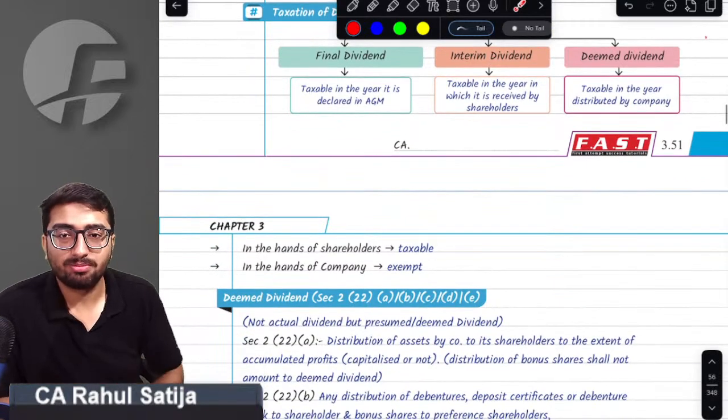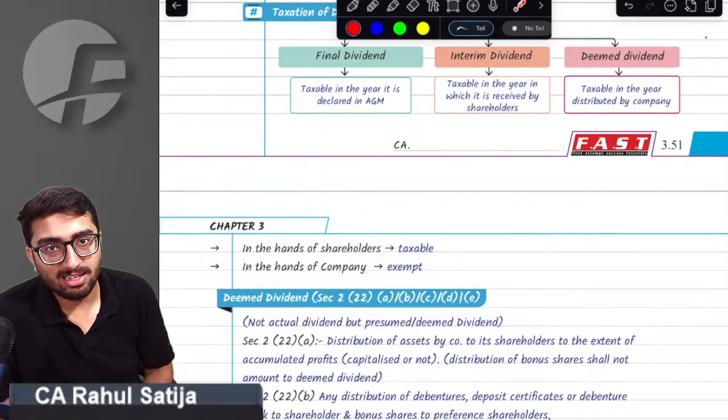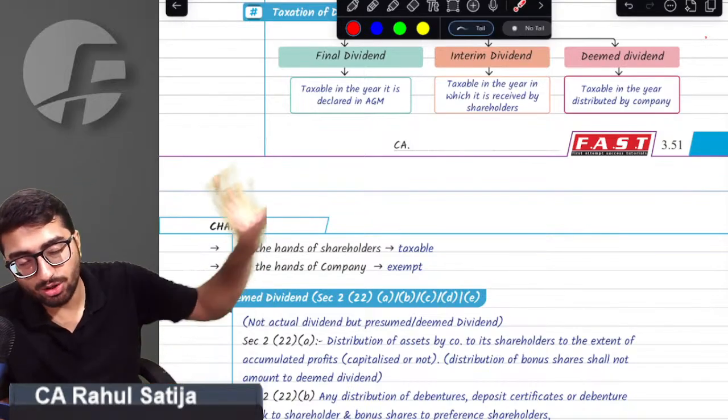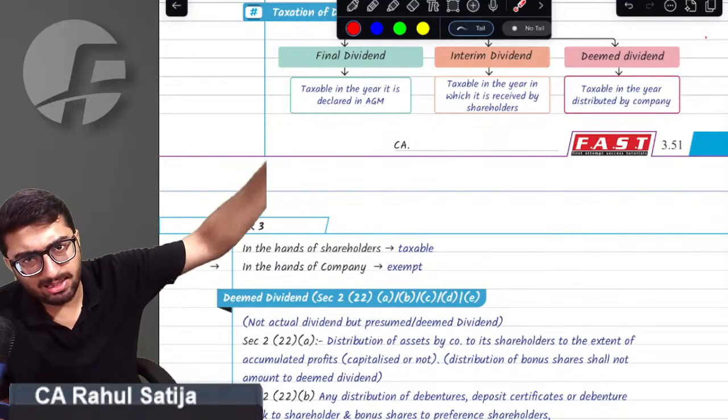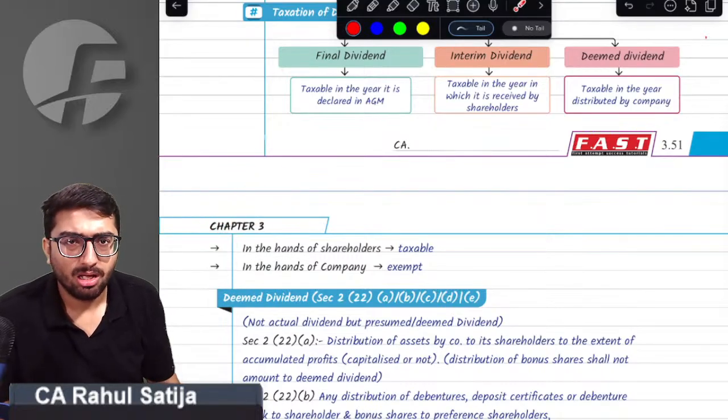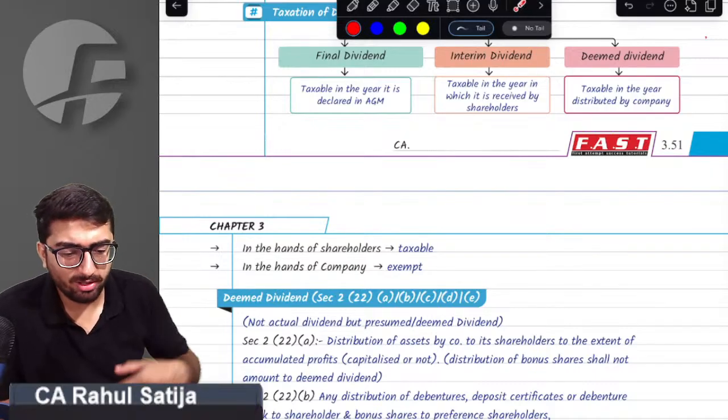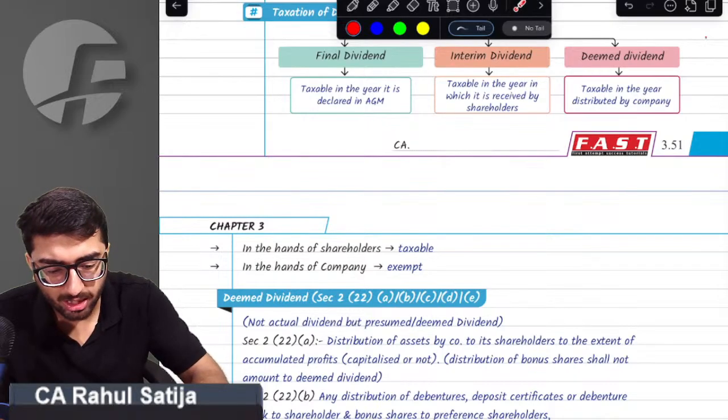Sir, first of all, this must be very clear. Dividend is always taxable in the hands of the shareholder. No tax arises in the hands of the company. It is always taxable in the hands of the shareholder.